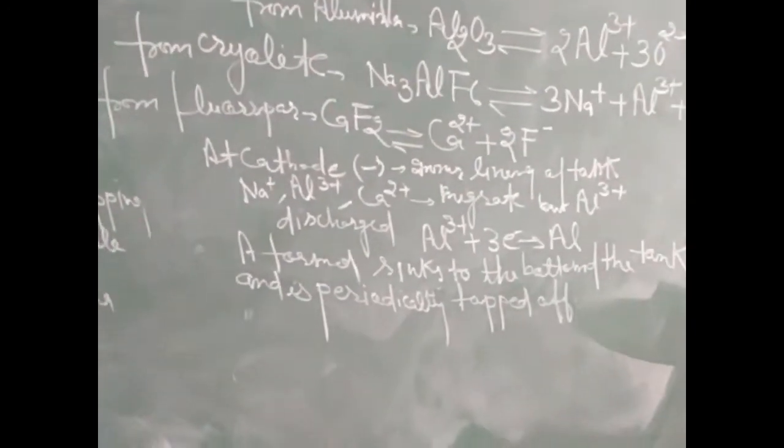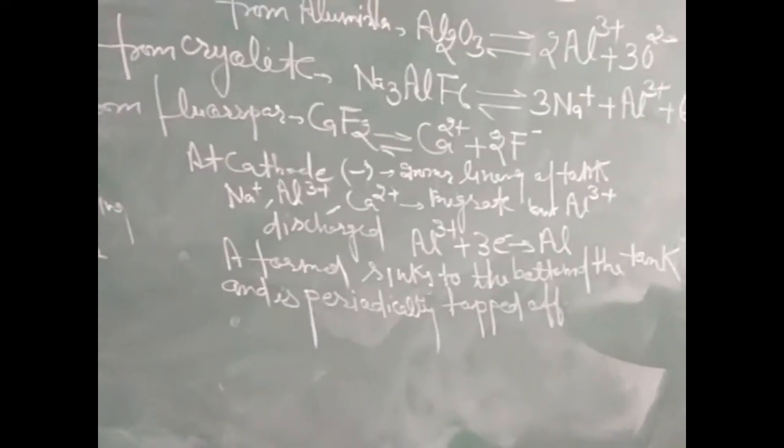Na+ and Ca2+ ions migrate towards the cathode, but Al3+ gets discharged, because Al3+ lies below these two elements in the reactivity series.